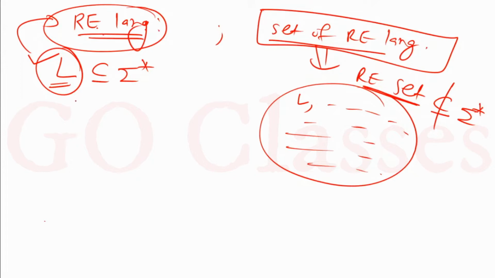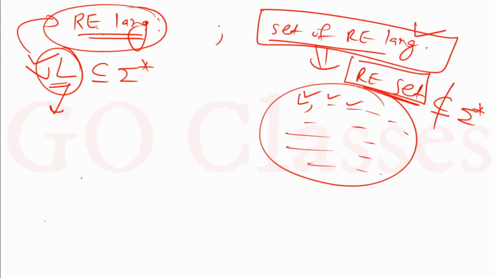So this is a language, in this language we have strings, and this is the RE set; in this RE set we have languages. Every element is an RE language. So whenever I say RE set, it means the set of RE languages.